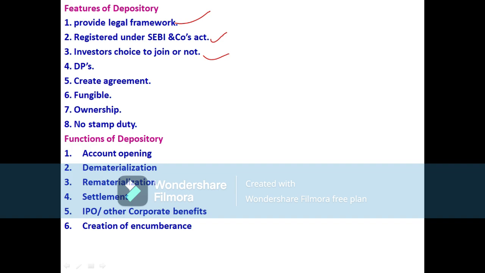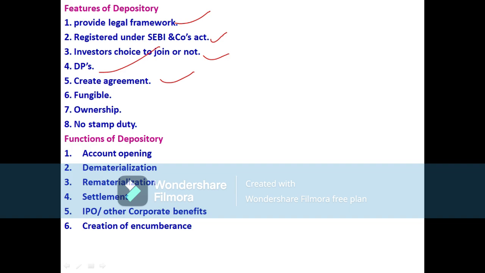Okay, so next one is DP, meaning depository participants. Depositories have their agents, known as intermediaries or depository participants. The fifth one is create agreement, which means that in this depository system an agreement is created between the investor and the depository with the help of the depository participant.